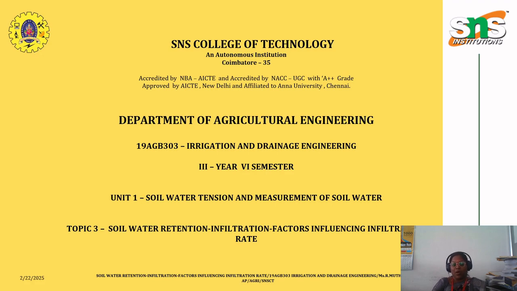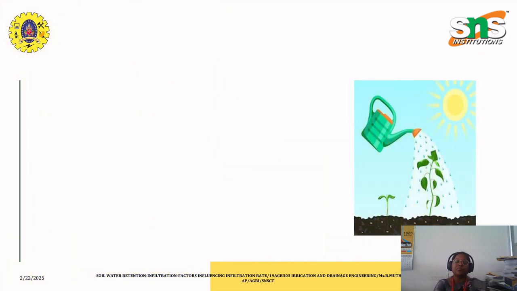Today we'll see about soil water retention that comes under the unit Soil Water Tension and Measurement of Soil Water under the subject Irrigation and Drainage Engineering for the students of third year, sixth semester.